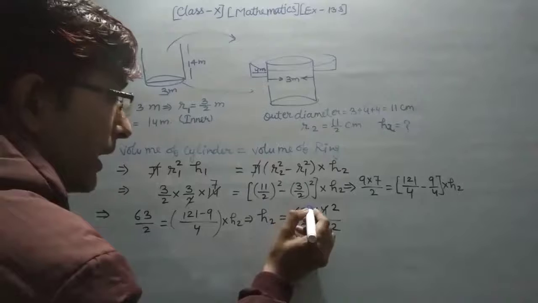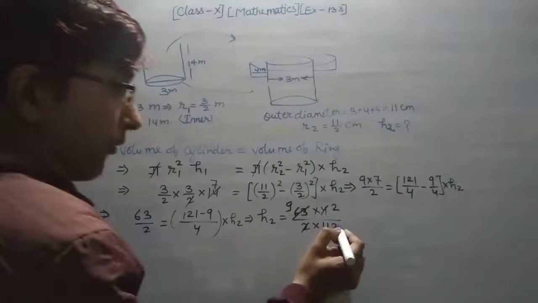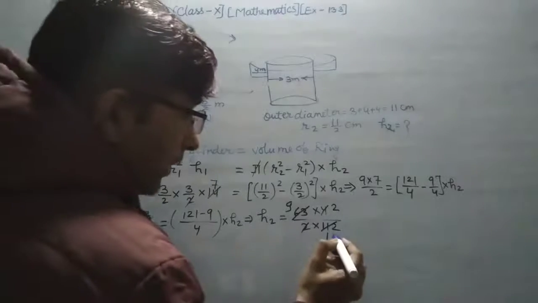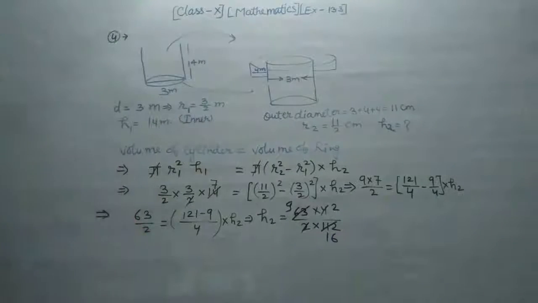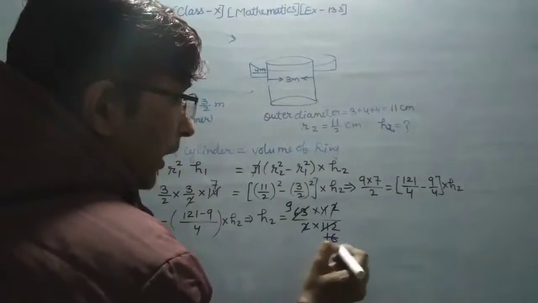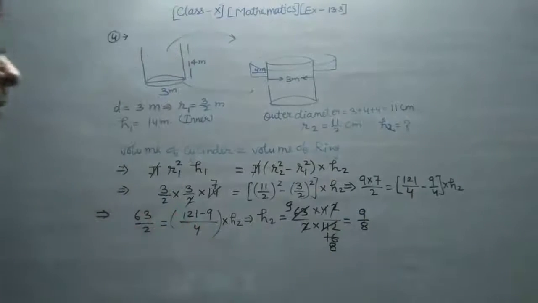Okay, so 7 9s are 63, 7 16s are 112, carry 4, 7 6s are 42. Now this value is cut, this value 8. Now you get 9 upon 8, and now you have to divide 9 by 8 and get your answer.